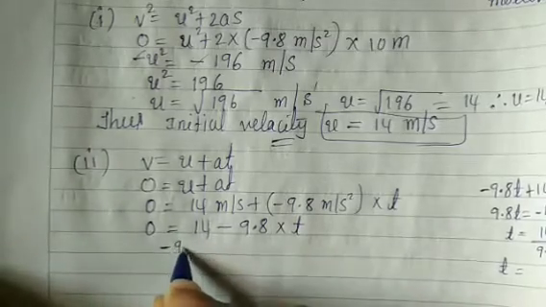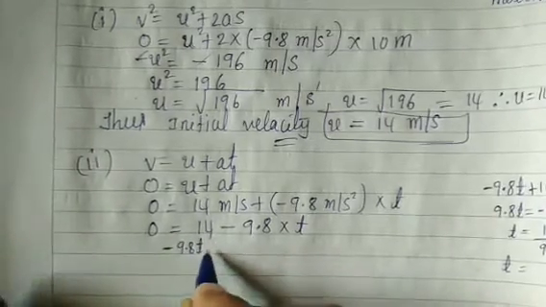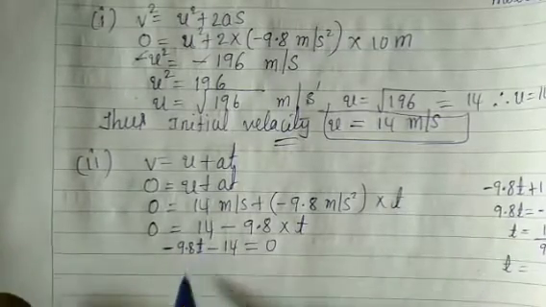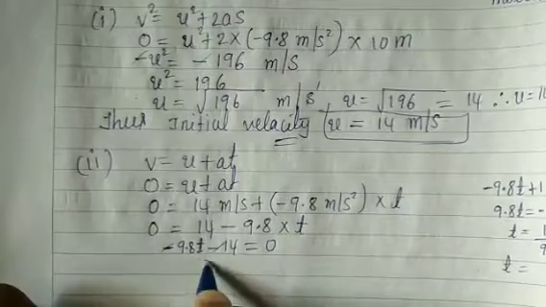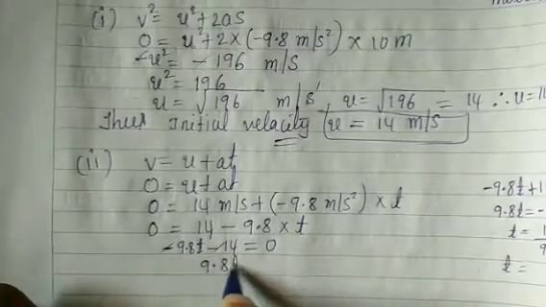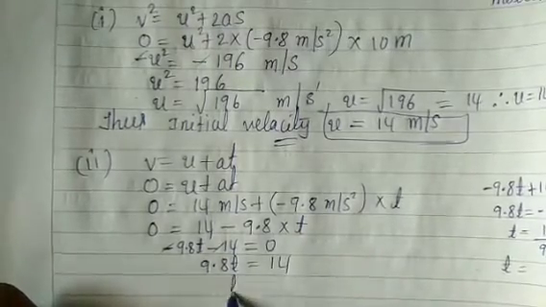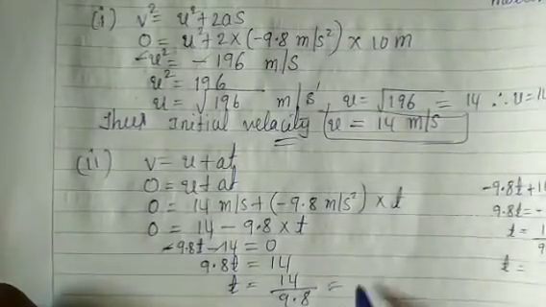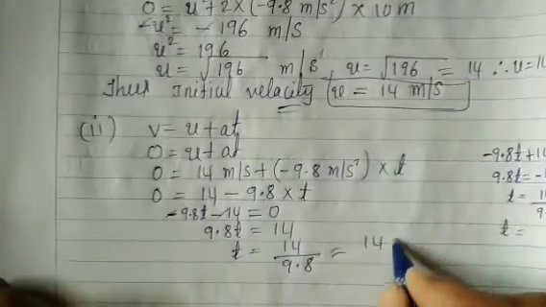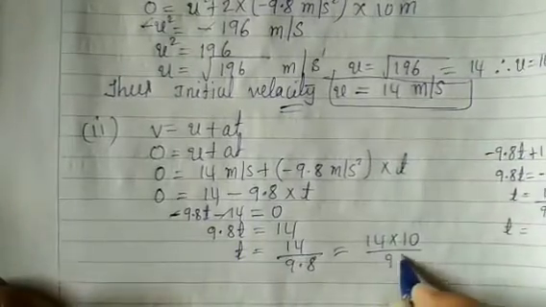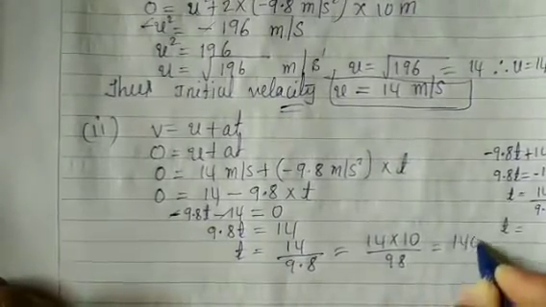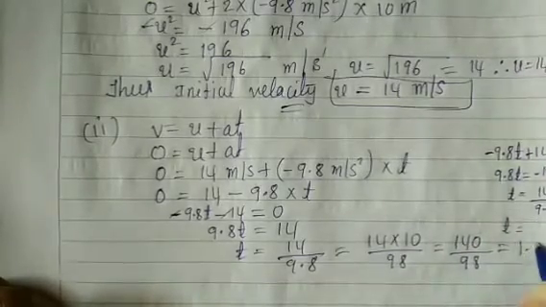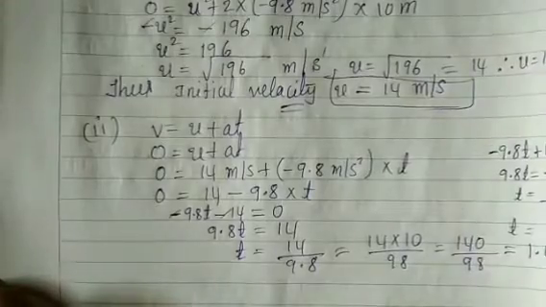Minus 9.8 t minus 14 is equal to 0. Minus cancels. 9.8 t is equal to 14. t is equal to 14 divided by 9.8, which is 140 divided by 98, is equal to 1.43 second.